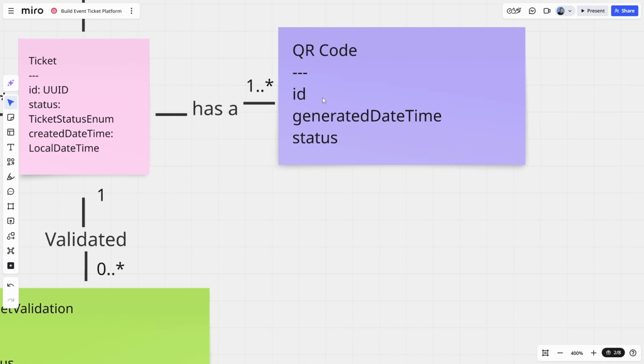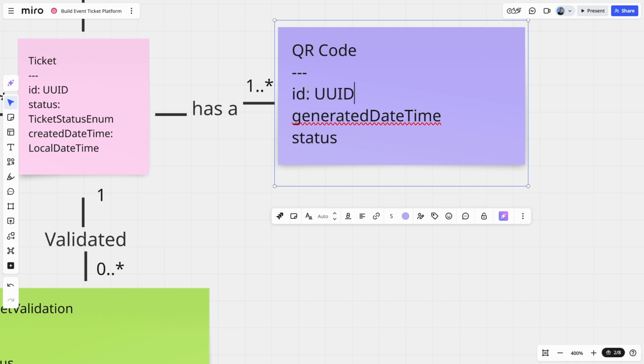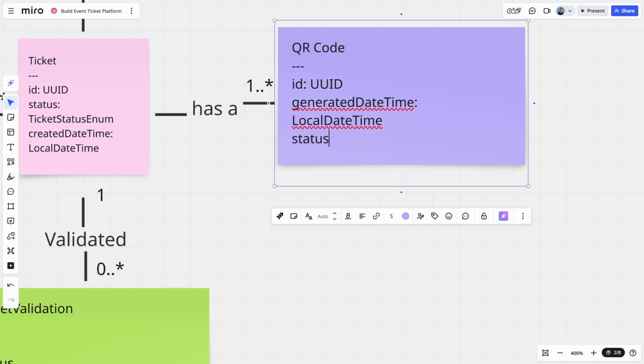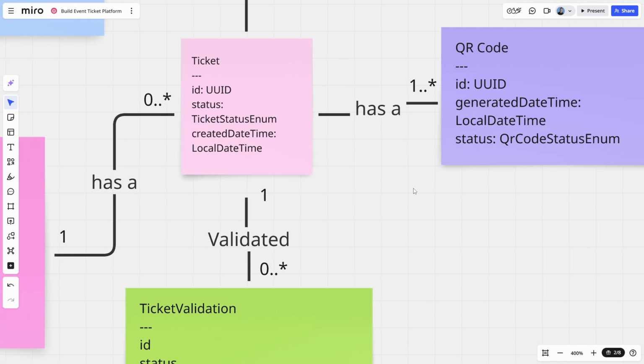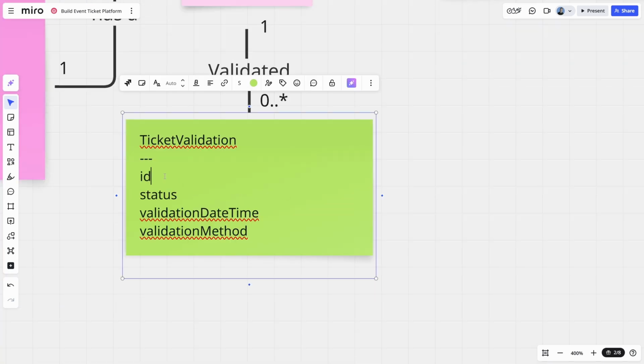What about QR code? I think QR code is going to need a UUID type as well for consistency. Generated date time is going to be a local date time. Status will have another enum, QR code status enum, which I think might be very similar. So active, cancelled, invalidated, something like that. Okay. What about our ticket validation? It's going to need a UUID as a type. We'll use that consistently now.